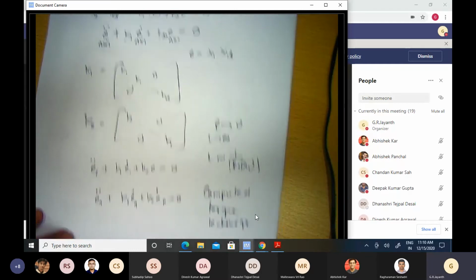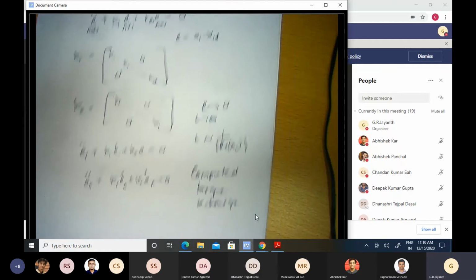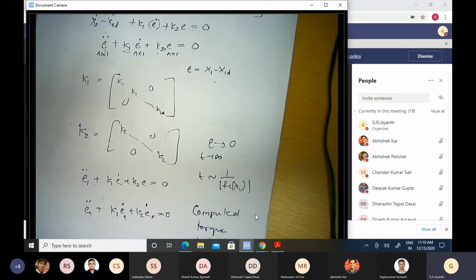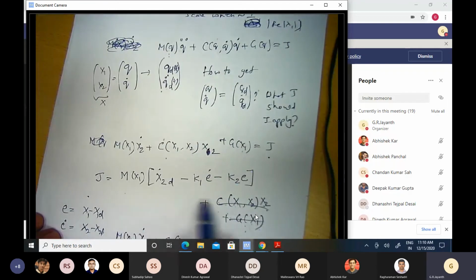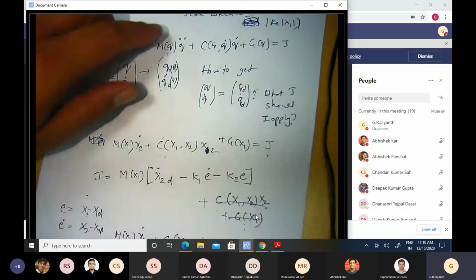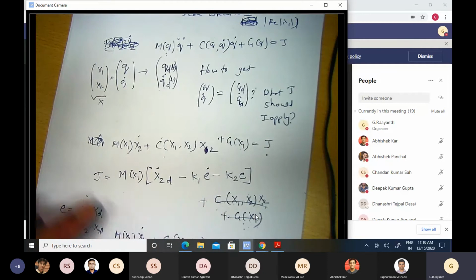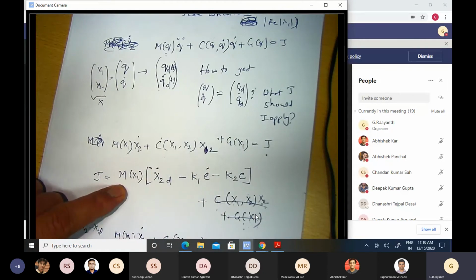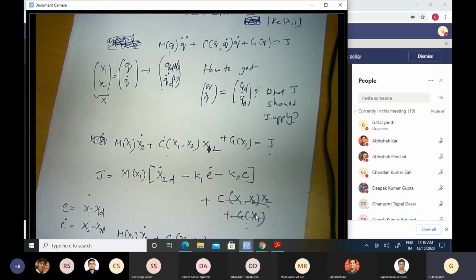In robotics literature, why is it called computed torque? Because the answer is obvious. You saw that we chose a particular structure for the torque. We measured our states, the joint velocities and the joint positions, and then we chose the torque to be a function of those joint velocities, joint positions, and the errors between the desired velocities and desired positions and the joint velocities and positions.